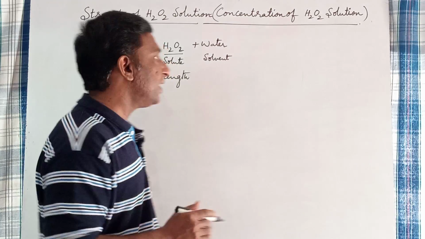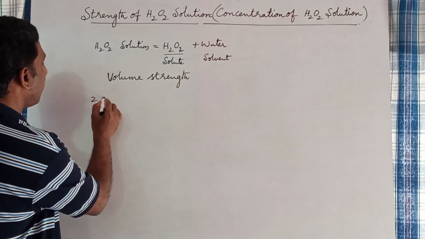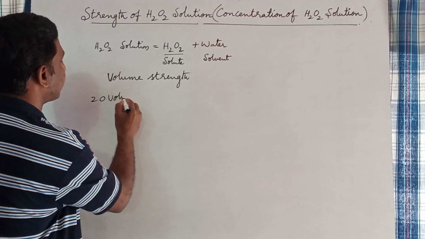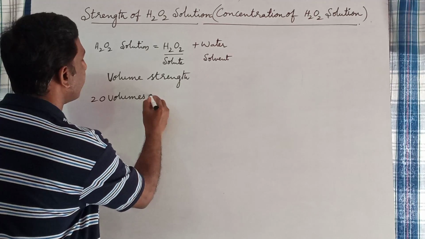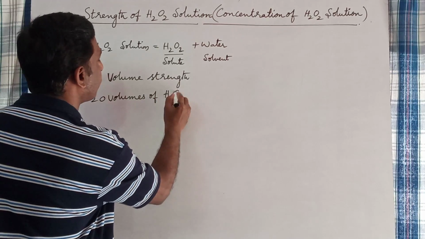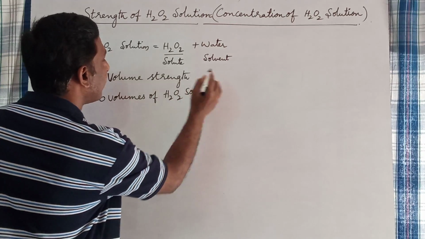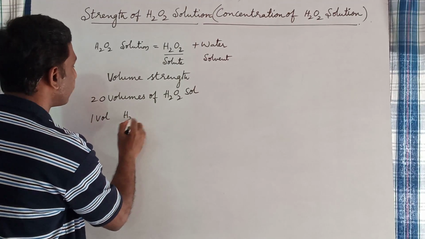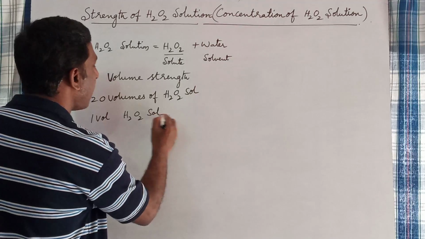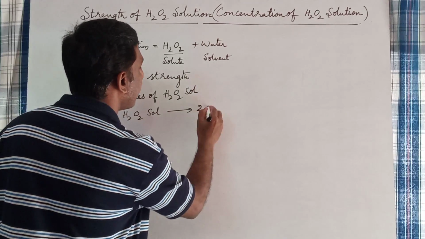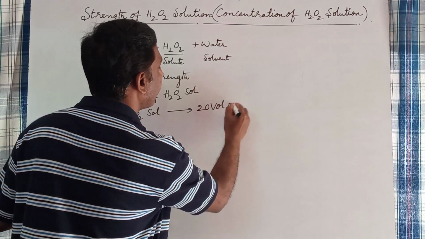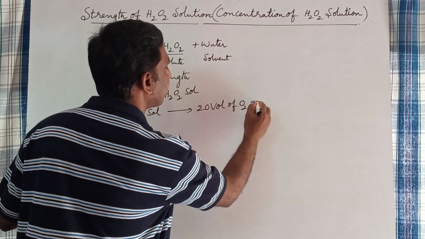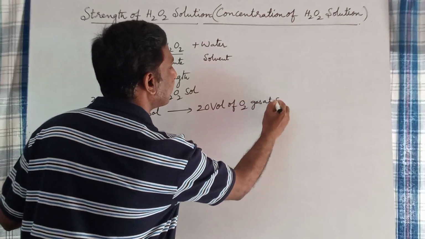Here 20 volumes of hydrogen peroxide solution means 1 volume of H2O2 solution on decomposition gives 20 volumes of oxygen gas at STP.